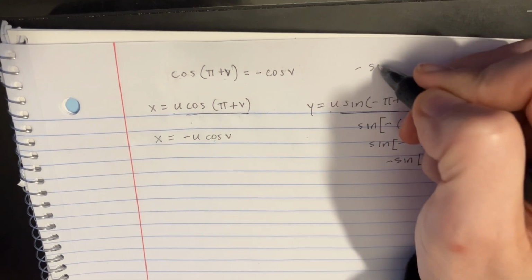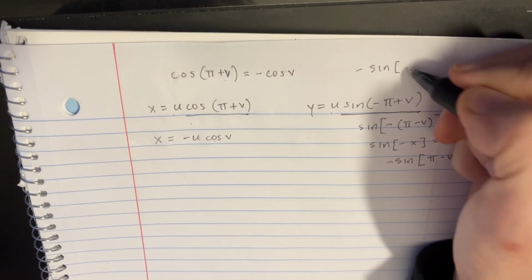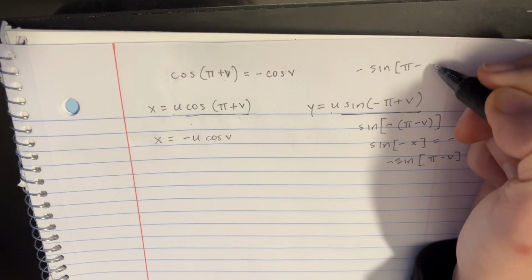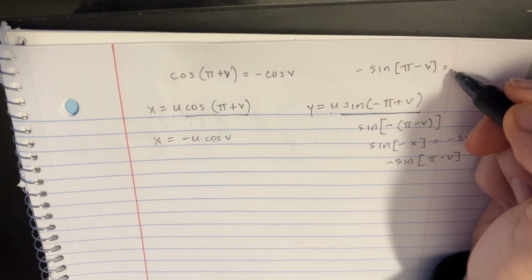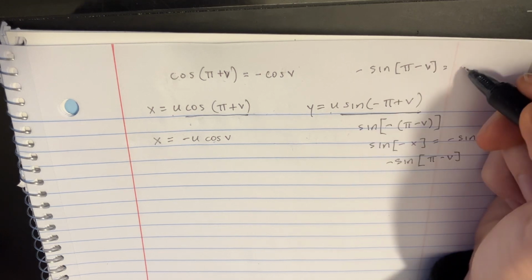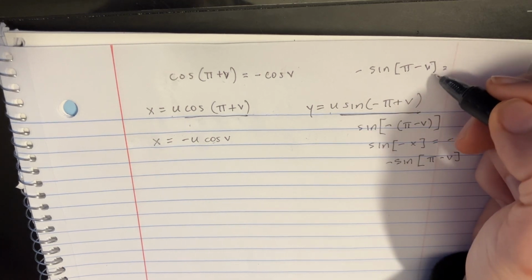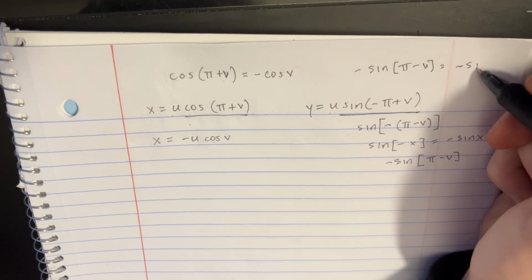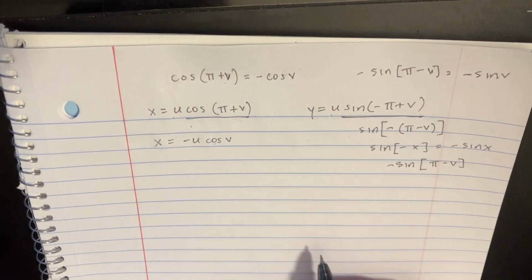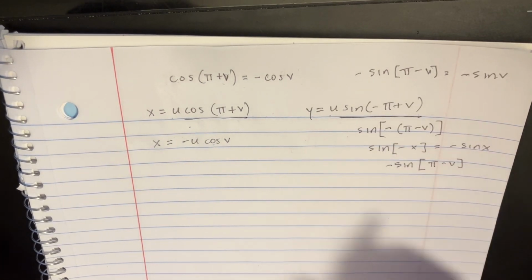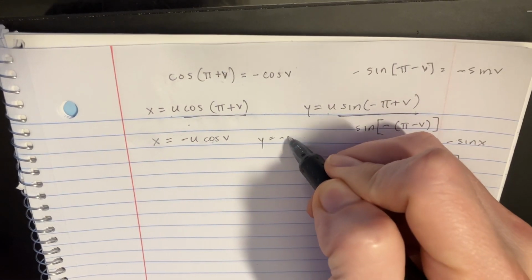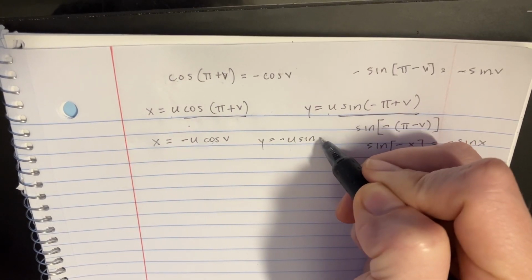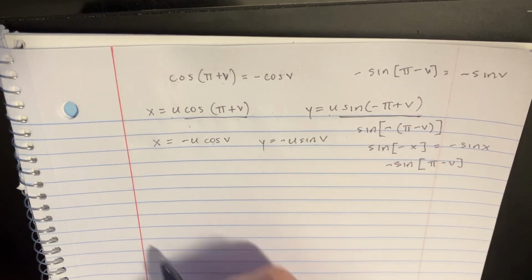And if we look at what the pi minus v situation is in a little sheet, we see that that equals negative sine of v. So we can make this little adjustment here. Say negative u sine v is what we have right there.